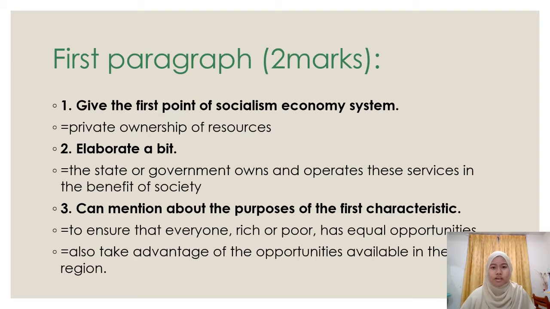Okay, so the first paragraph, we need at least maybe it's counted 2 marks. So we give them the first point of the first characteristic of socialism economic system, which is private ownership of resources. Okay, and then second, we elaborate the point a little. So I elaborate by stating that the state or government owns and operates these services for the benefits of the society.